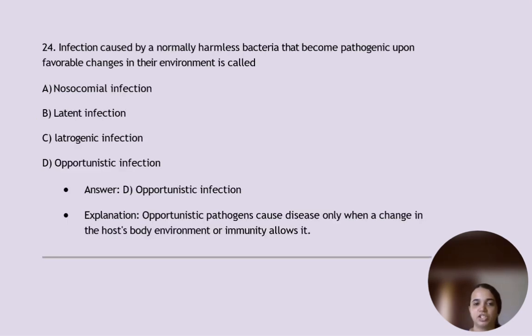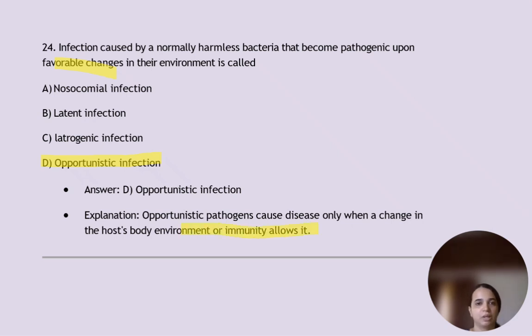Infection caused by a normally harmless bacteria that become pathogenic upon favorable changes in their environment is called opportunistic infections. അപ്പോൾ ഇങ്ങനെ ആലോചിച്ചാൽ മതി, ഒരു തക്കം കിട്ടിയല്ലേ, ഫേവറബിൾ ചേഞ്ചസിൽ ബിക്കമിങ് പാത്തജനിക് ആവുന്നതാണ് ഓപ്പർച്യൂണിസ്റ്റിക് ഇൻഫെക്ഷൻ. അങ്ങനെ റിലേറ്റ് ചെയ്ത് പഠിക്കാം. So opportunistic pathogens cause disease only when a change in the host body environment or immunity allows it.